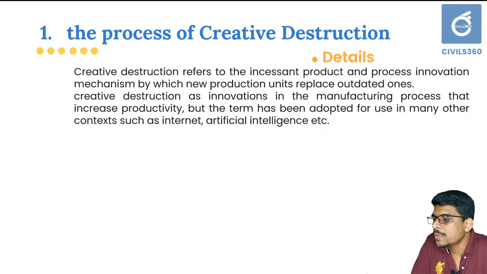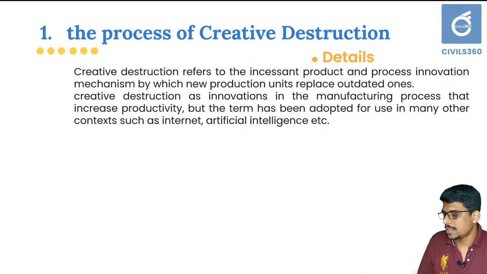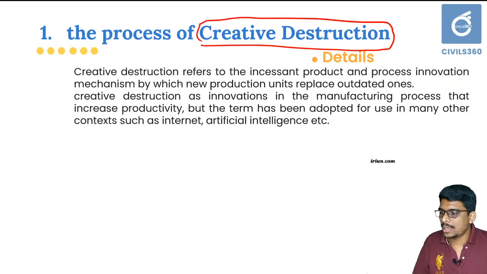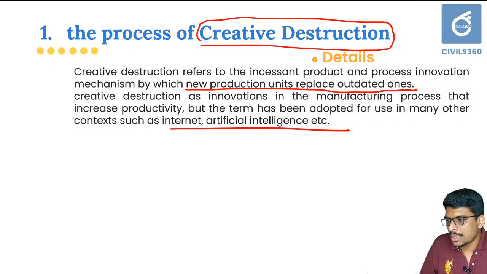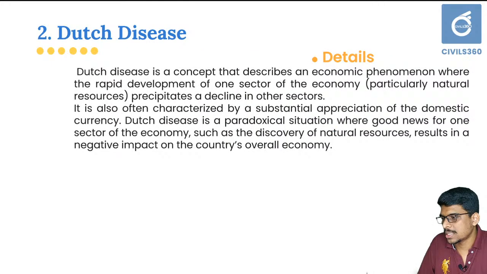Okay, so this is the process of creative destruction. If there is a question on creative destruction, you can remember this basic definition, that is, new production units replace outdated ones. For example, internet, artificial intelligence, etc. So there can be a question like, in which of the following can you see creative destruction. You can suggest that it can be seen in industrial production. Okay, so this is the process of creative destruction. It was mentioned in your economic survey 2020.